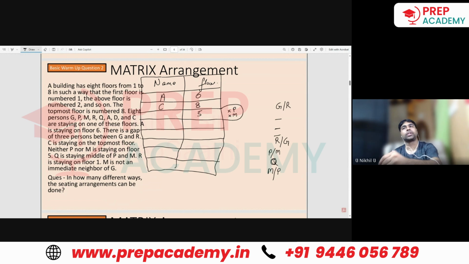R is staying on floor number 1. If R is staying on floor number 1, that means this case is not possible, right?